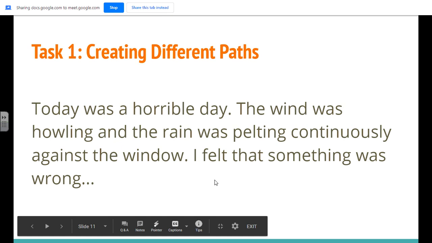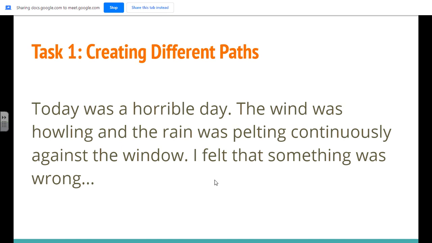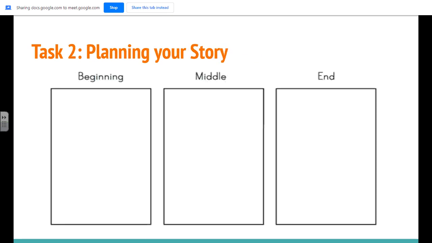Okay, hopefully you've paused that now and you've finished that section, and we're going to move on to our second task, which is actually planning our story. So you are going to be doing a story based upon the point of view from one of the characters, again, just like you've done before, of either the highwayman or Bess. So you are going to retell the story of what happens in the highwayman, but you're going to say it from the point of view of either the highwayman or Bess.